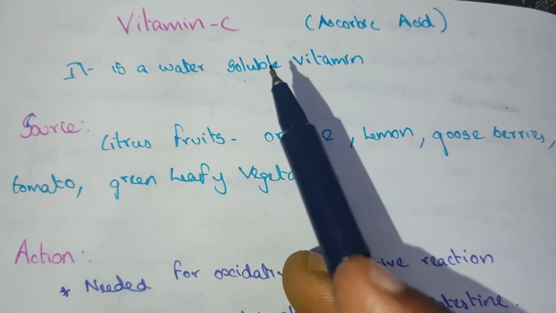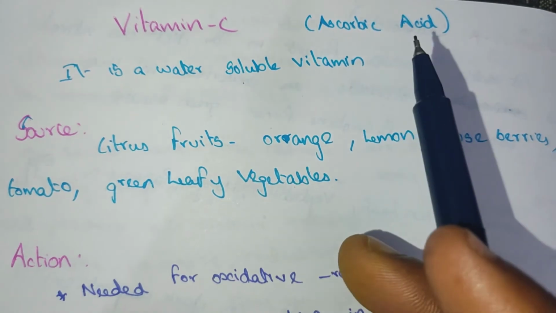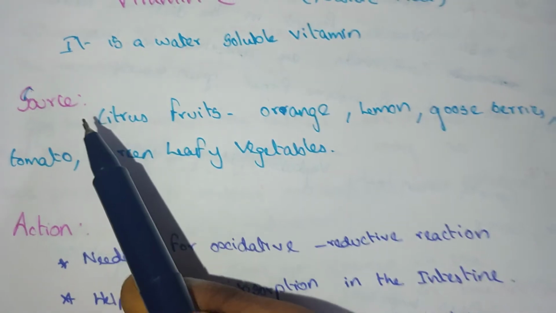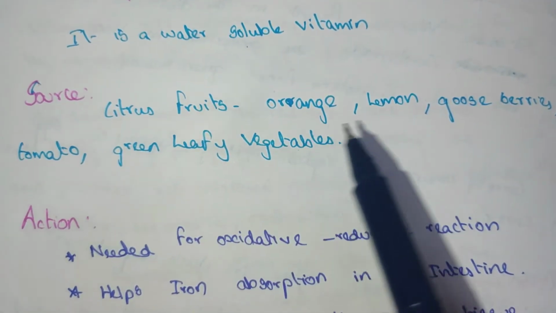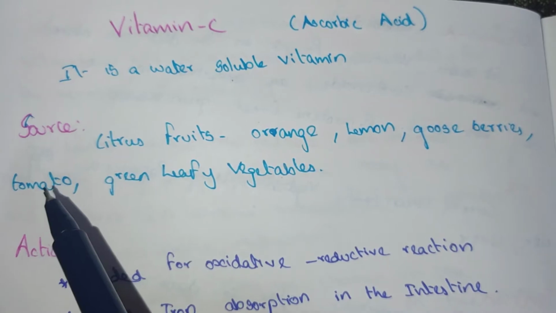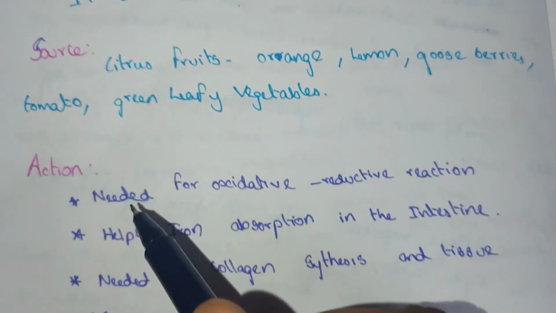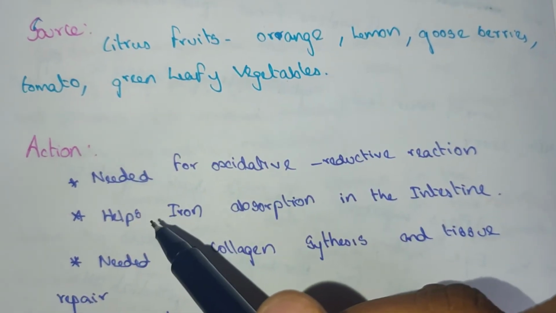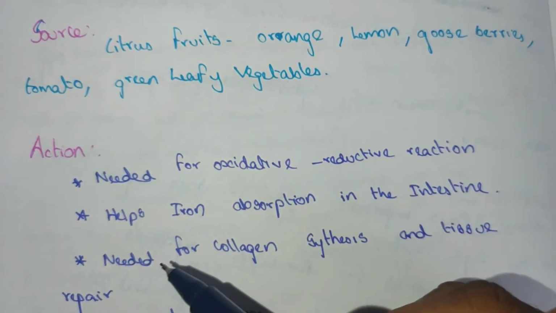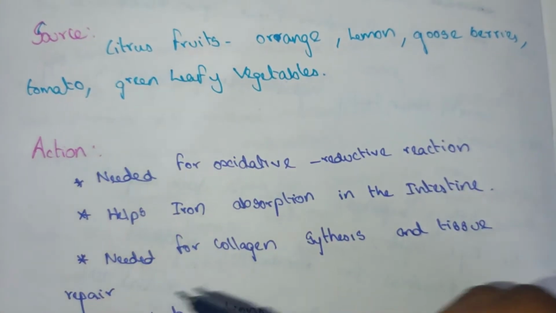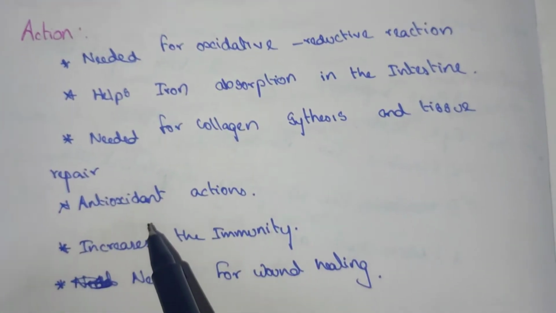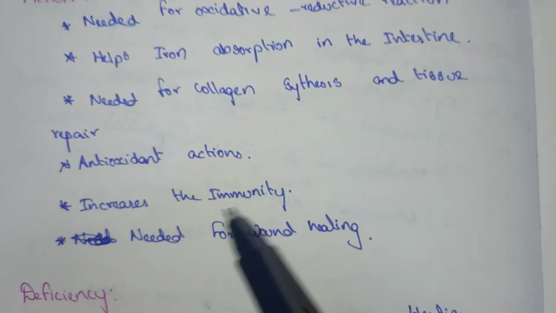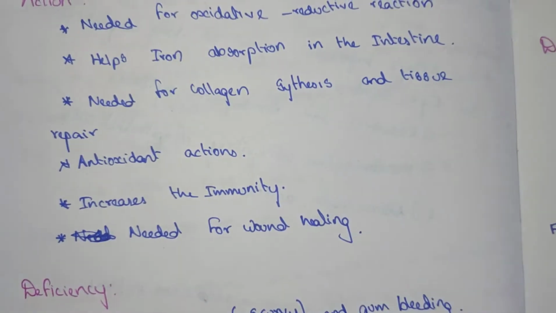Vitamin C is another antioxidant, also known as ascorbic acid, and it is a water-soluble vitamin. The sources of this vitamin are citrus fruits like orange, lemon, gooseberries, tomato and green leafy vegetables. Action: needed for oxidative reductive reactions, helps iron absorption in the intestine, needed for collagen synthesis and tissue repair. It has an antioxidant action, increases immunity, and is needed for wound healing.